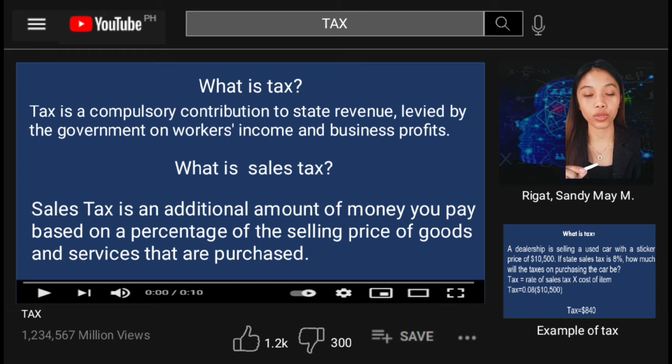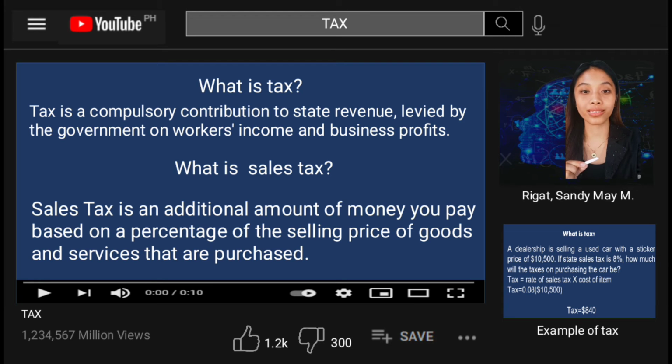A tax is a compulsory financial charge or some other type of levy imposed on a taxpayer by a governmental organization in order to fund government spending and various public expenditures. A failure to pay, along with the evasion of or resistance to taxation, is punishable by law. There are many types of tax, but we are just focused here on sales tax.